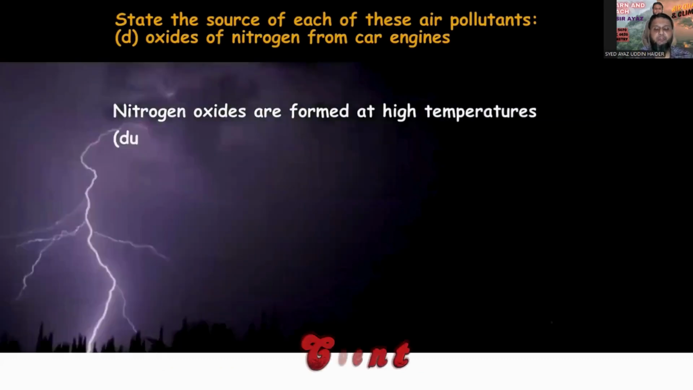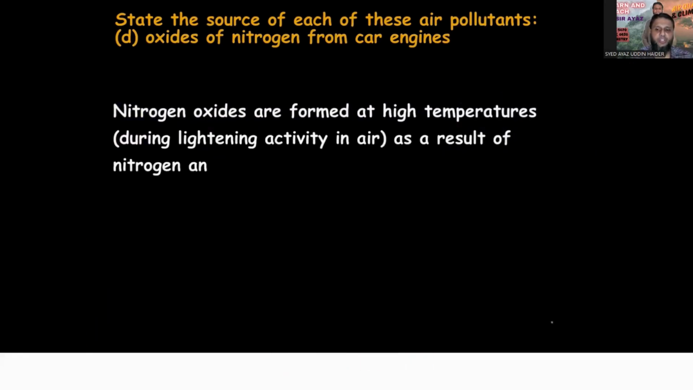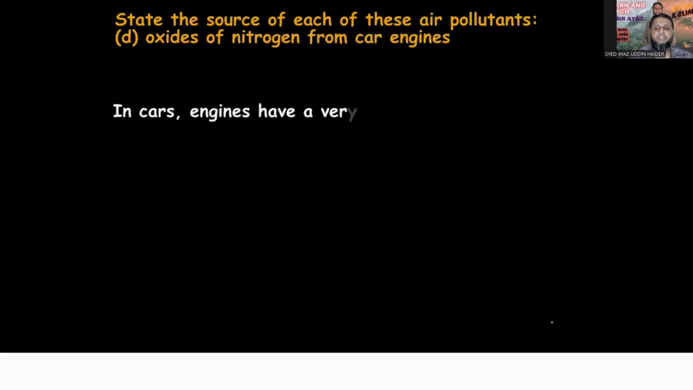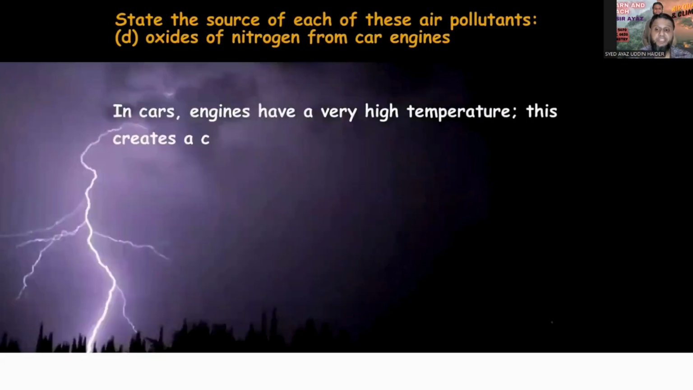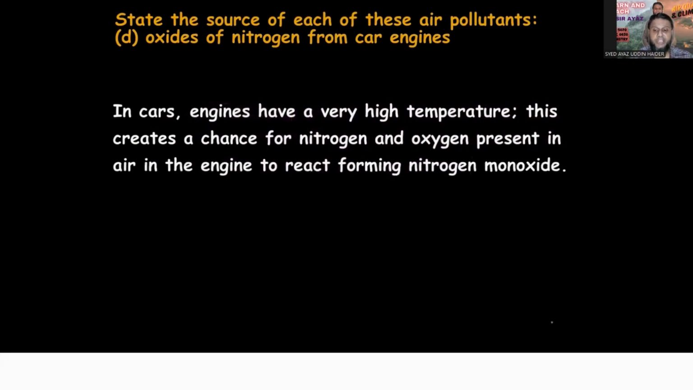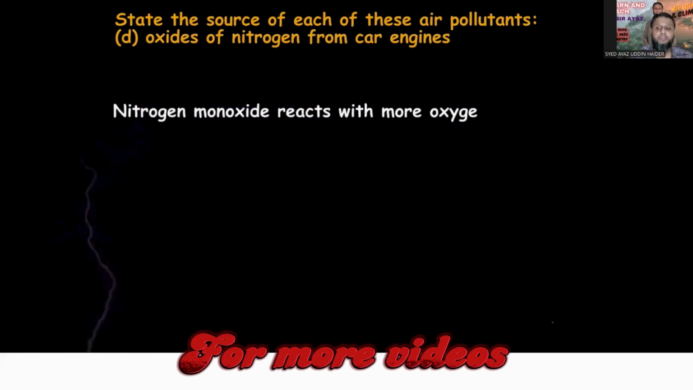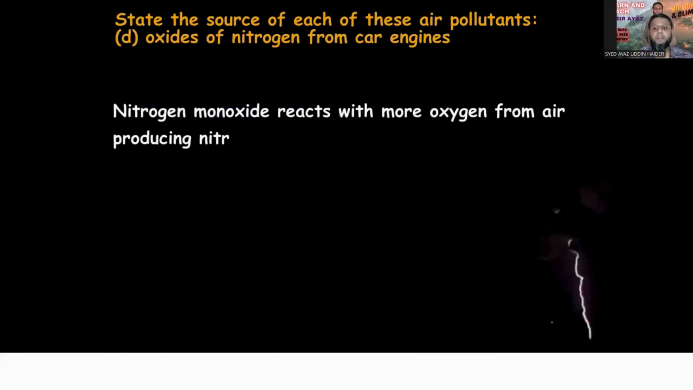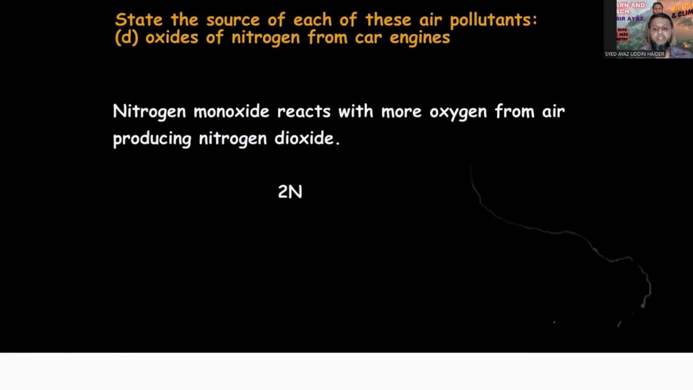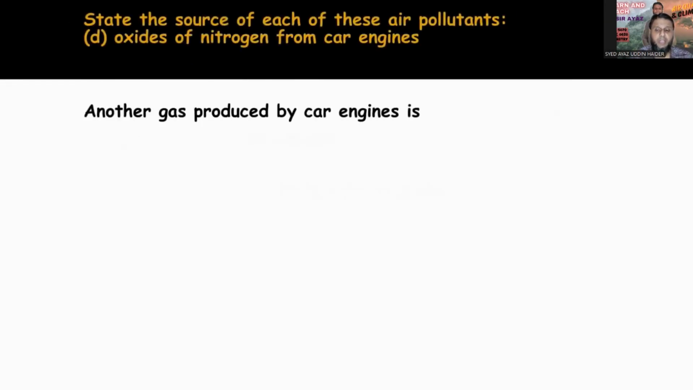Nitrogen oxides are formed at high temperatures during lightning activity in the air as a result of nitrogen and oxygen reacting. In cars, engines have a very high temperature, or you can say spark. This creates a chance for nitrogen and oxygen present in the air in the engine to react, forming nitrogen monoxide. Here's the reaction equation for the formation of the other oxides of nitrogen: 2NO plus O2 gives 2NO2. NO2 is an acidic oxide.